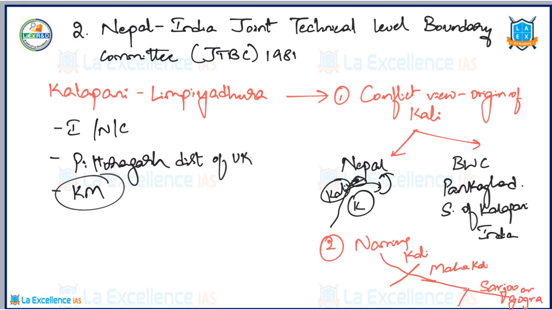The third reason why the current issue is getting more complicated is the conflicting view with respect to the authenticity of the maps that are being declared. Nepal says to consider the maps prepared in 1850 and 1856 with the participation of Nepali authorities. As per that, the Kalapani region belongs to Nepal. However, India argues that they cannot be considered as proof. India wants the maps of 1875 to be considered the true maps.